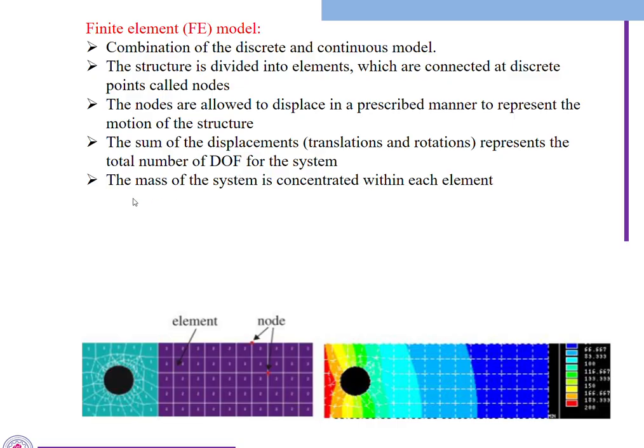The mass of the system is concentrated within each element. The mass of the system will be concentrated at each element. Every element has its own mass. This is regarding the finite element model. With this I am stopping here, the different methods of discretization. With this I am stopping this lecture.